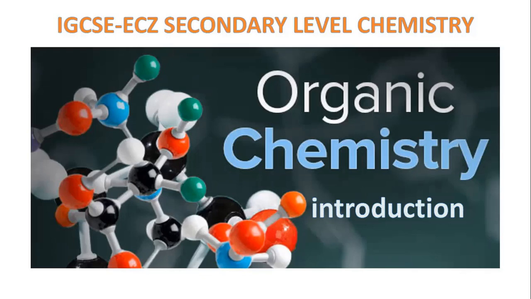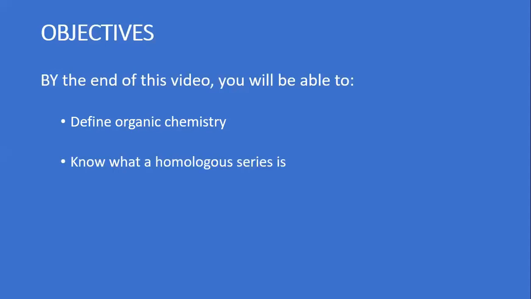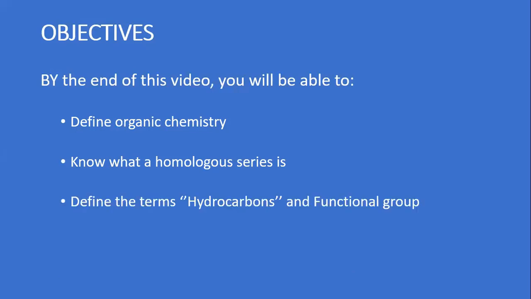All right, let's have a look at how the introduction to organic chemistry looks like. So by the end of this video, you should be able to define organic chemistry. You should be able to know what a homologous series is. You should also be able to define the terms hydrocarbons and functional groups. Finally, you will be able to know how to test for unsaturation and saturation.